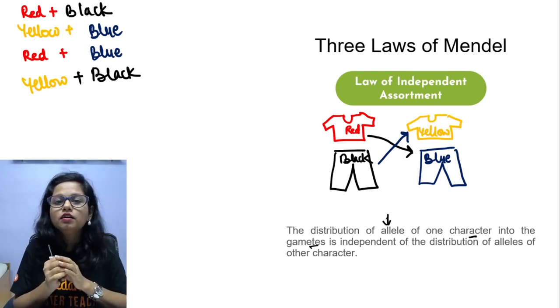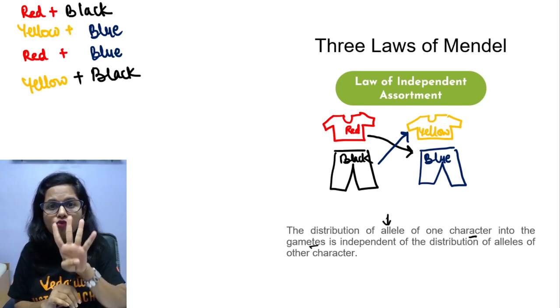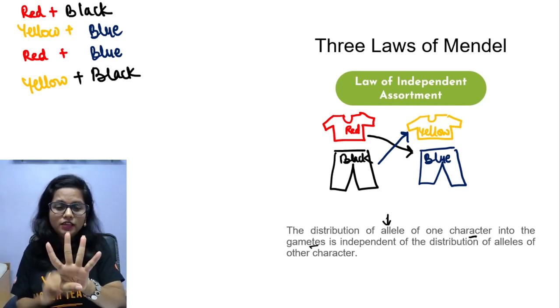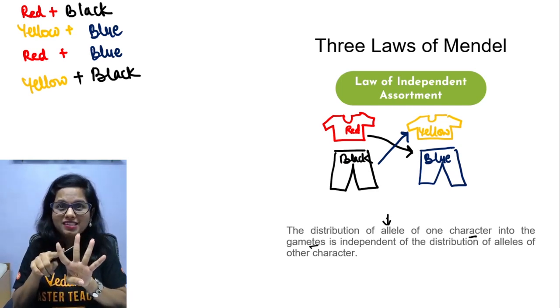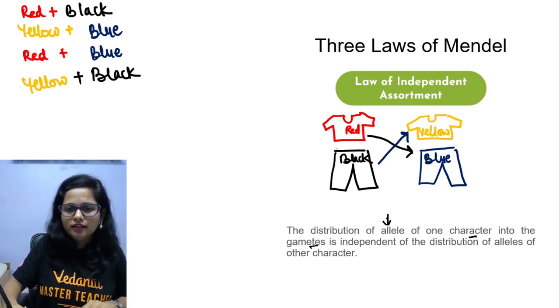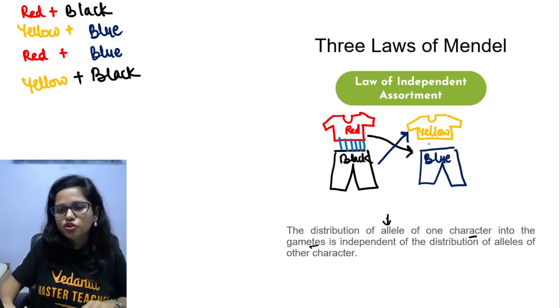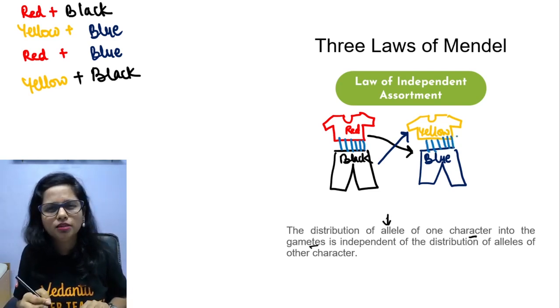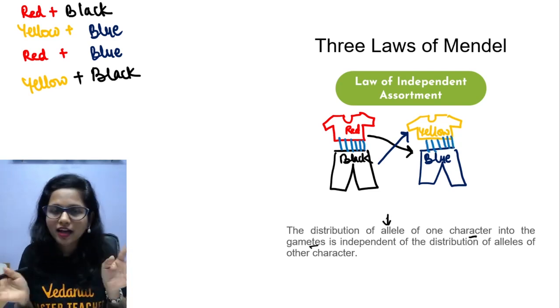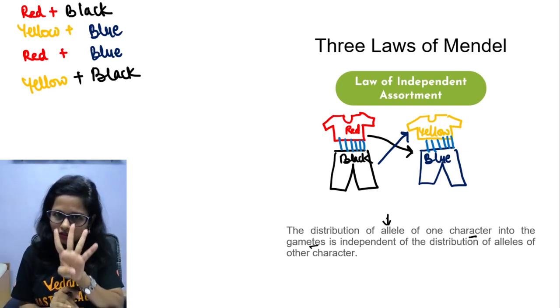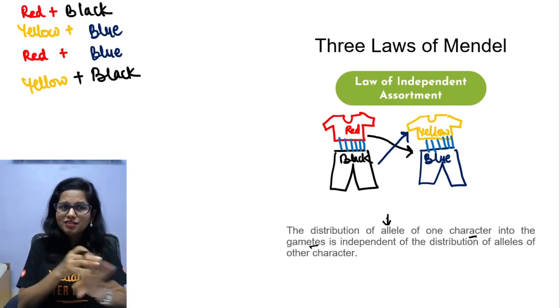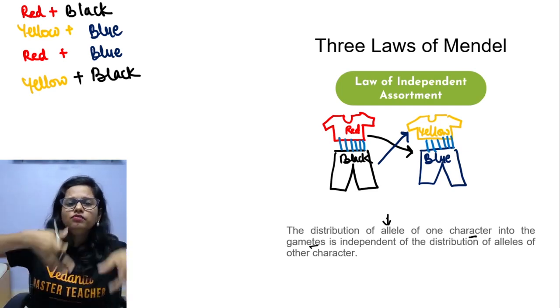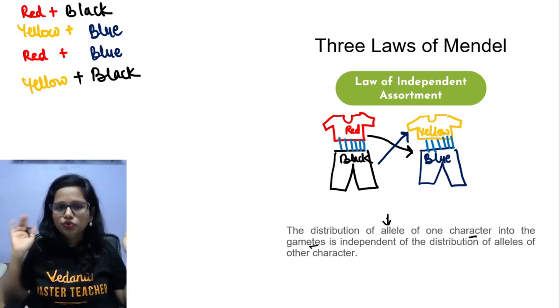Why did this happen? Because these are 4 separate entities, 4 separate outfits, right? It is not like red and black are stitched together like a jumpsuit. Yellow and blue are not stitched together like a jumpsuit. No, it's not like a jumpsuit. There are 4 different outfits. You can club them in whichever permutation and combination you want.